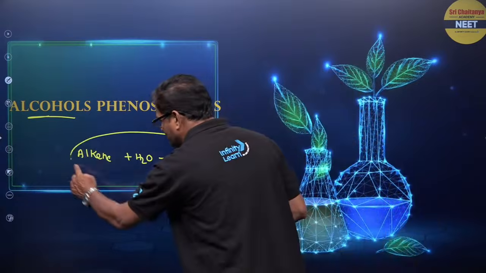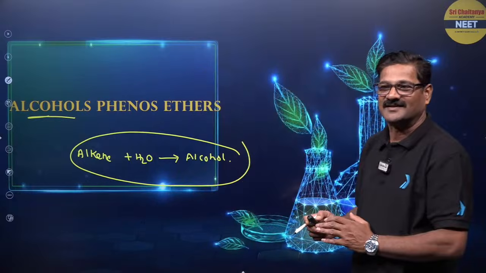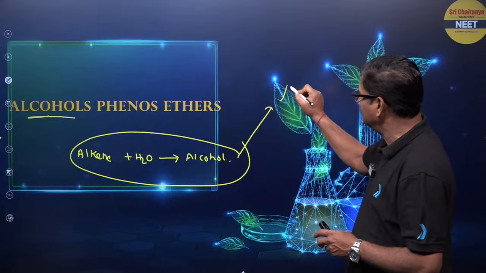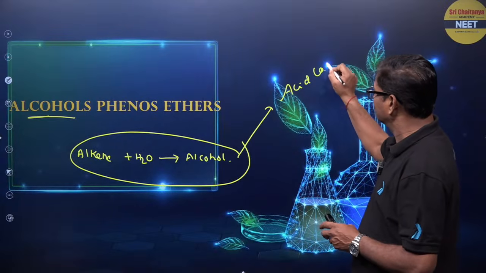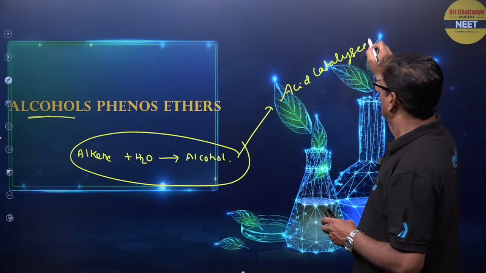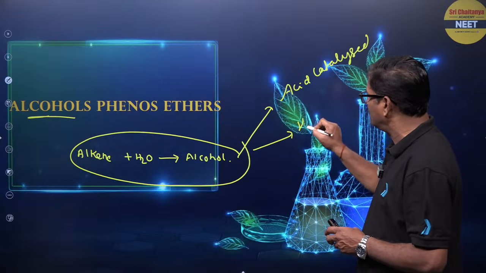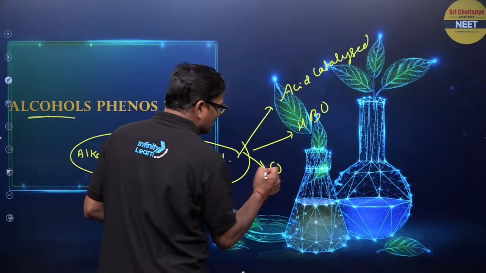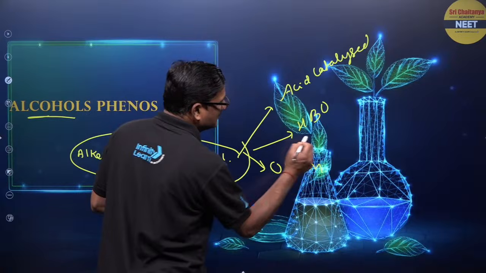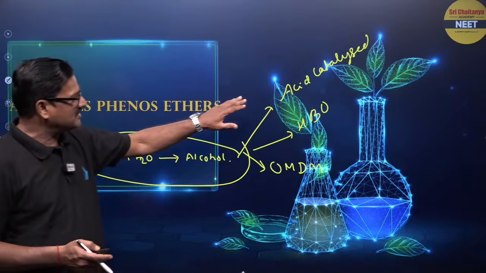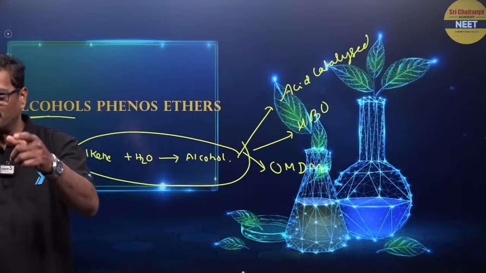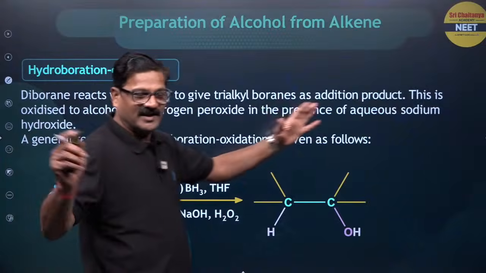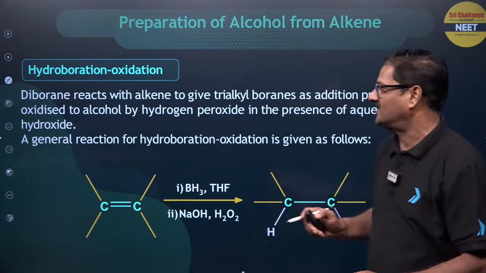This particular reaction you can say is a hydration of alkene. In this hydration of alkene, you have three methods. One is acid catalyzed, another one is hydroboration and oxidation, and oxymercuration, demercuration. Remember? And acid catalyzed hydration is completed in the previous classes, and we will see the hydroboration oxidation reaction directly from preparation of alkene.